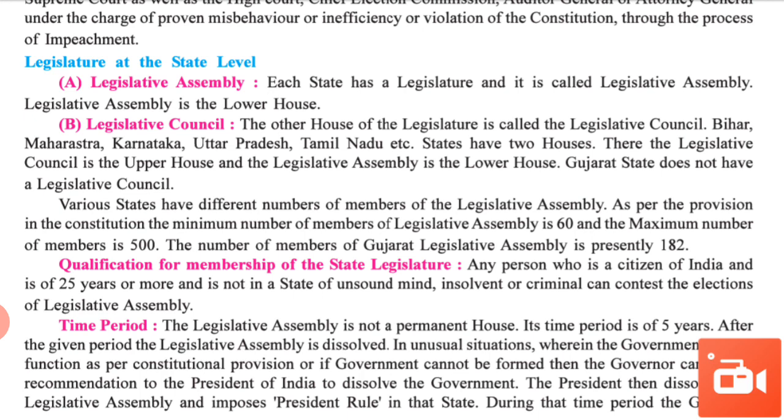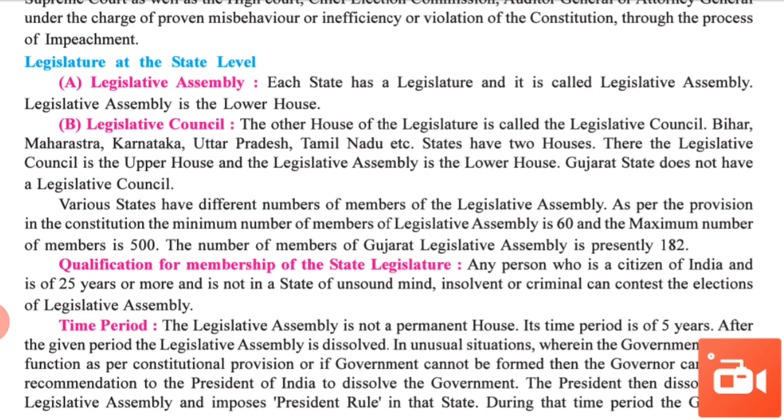Now we are going to start the next topic, legislature at the state level. First one is legislative assembly and the second one is legislative council. Each state has a legislature and it is called legislative assembly. Legislative assembly is the lower house, and the second point, the other house of the legislature is called legislative council.